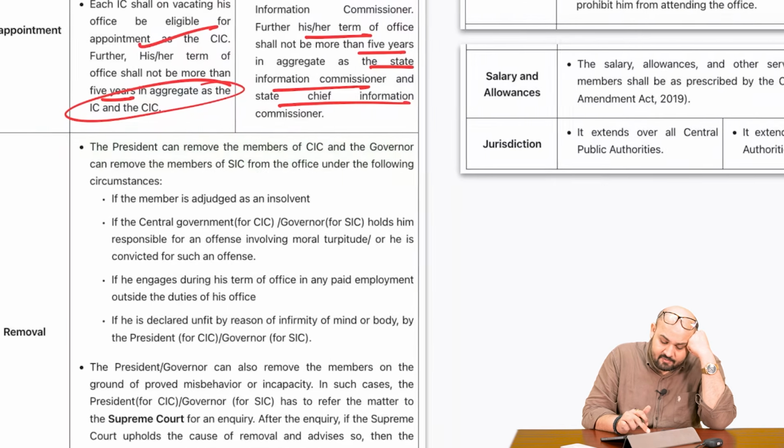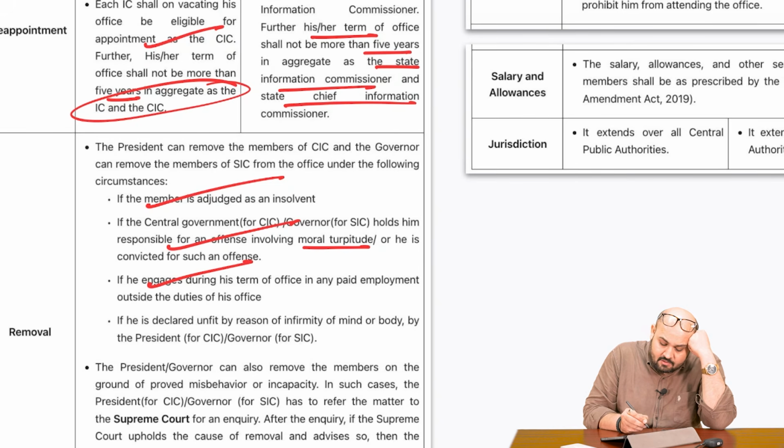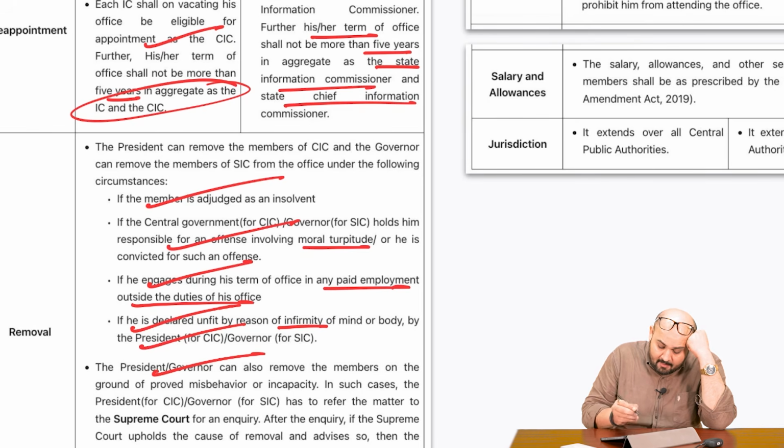Removal: the President can remove the members of the CIC and the Governor can remove the members of the SIC from the office under the following circumstances: if the member is adjudged insolvent, has gone bankrupt; if the central government, or the Governor for the SIC, holds him responsible for an offence involving moral turpitude, or he is convicted for such an offence; if he engages during his term of office in any paid employment outside the duties of the office; if he is declared unfit by reason of infirmity of mind or body by the President or the Governor.